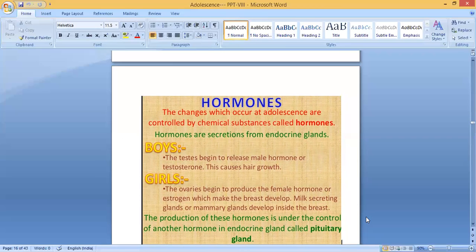The male hormone testosterone and the female hormone estrogen. The production of these two hormones is controlled by another gland. Which gland? The pituitary gland. The pituitary gland produces some hormones, and these hormones control the production of testosterone and estrogen.